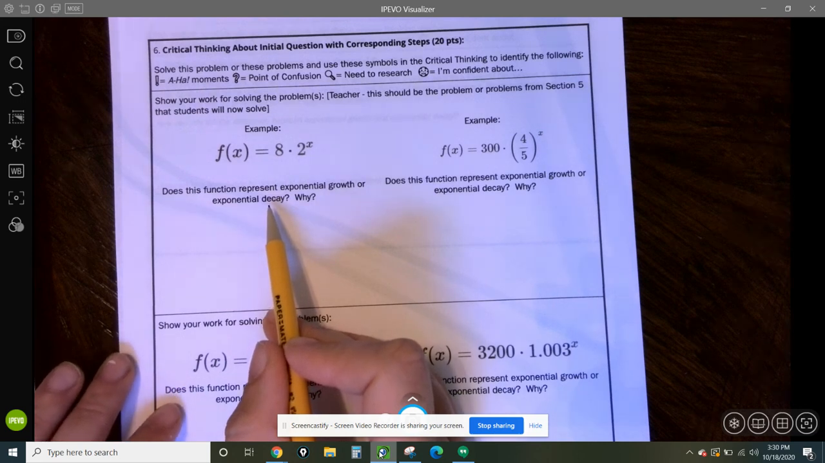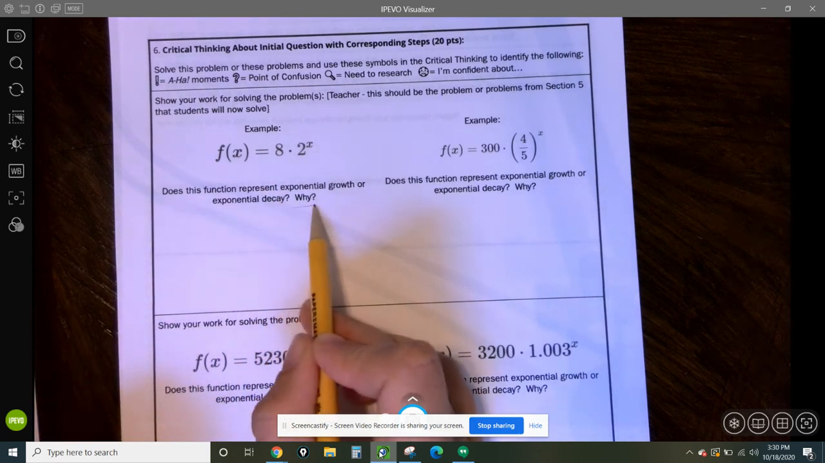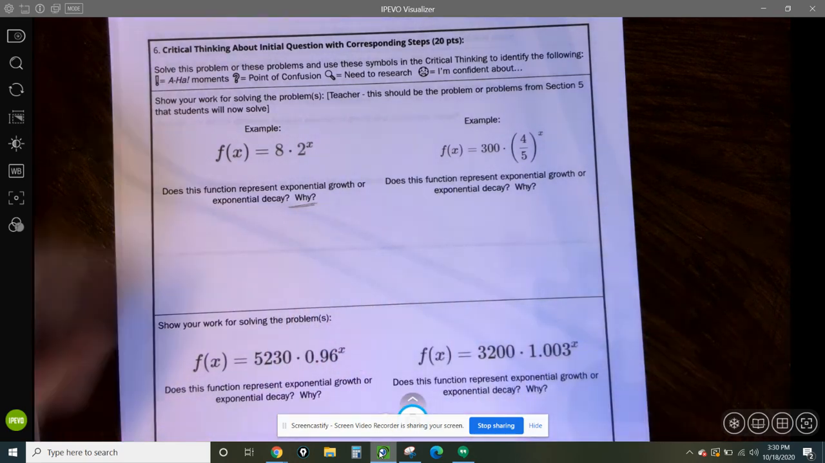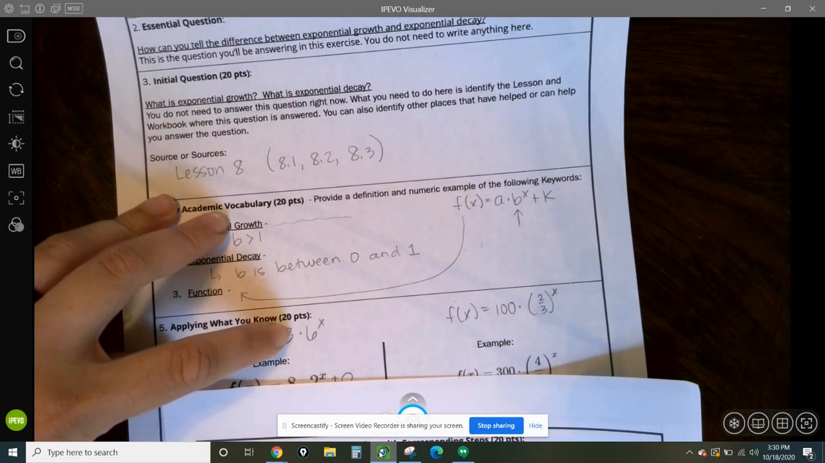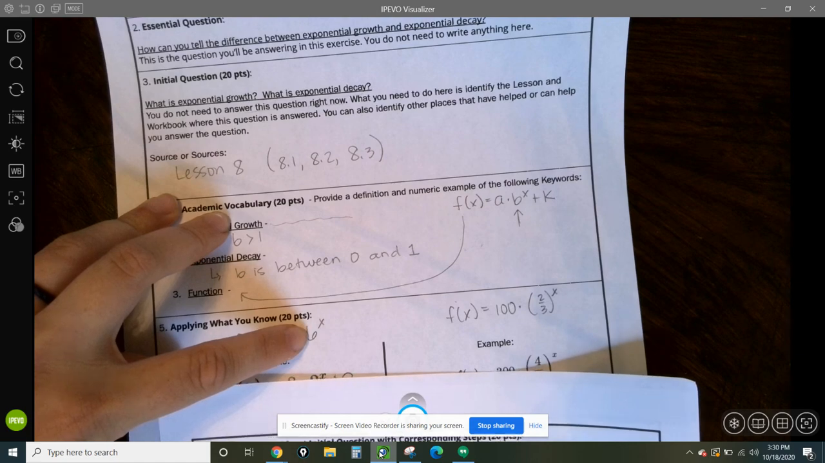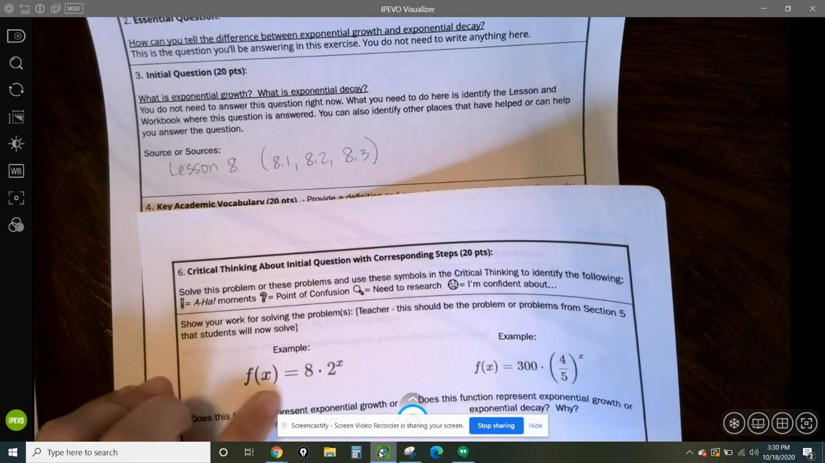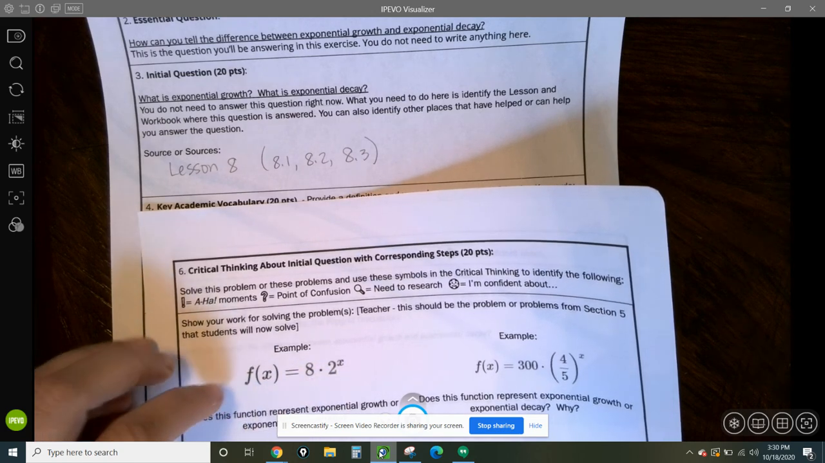Now you can say it's either exponential growth or it's exponential decay, and make sure you answer why. Why is it exponential growth or decay? So for the example that I did back here, I would say this is exponential growth because the b value is greater than 1. Now you're going to answer that for your question. Is this exponential growth or is it exponential decay based on that b value?